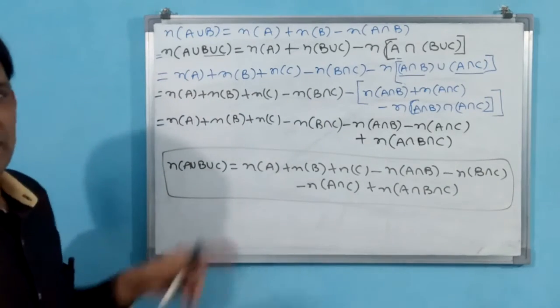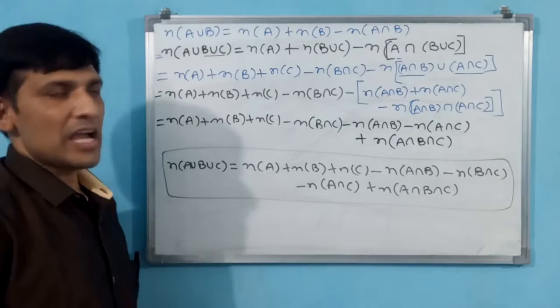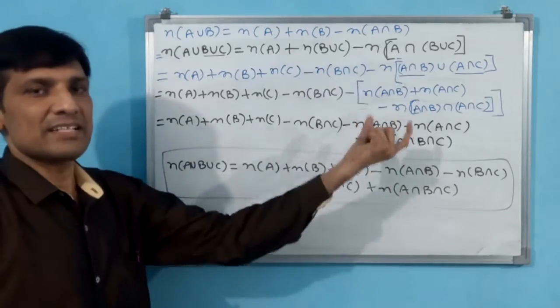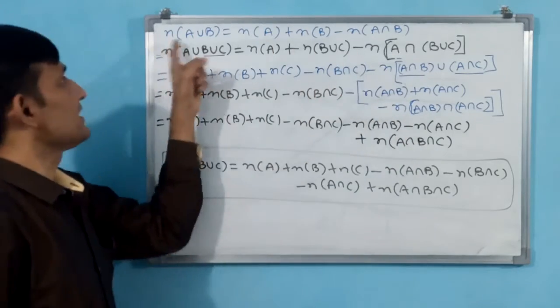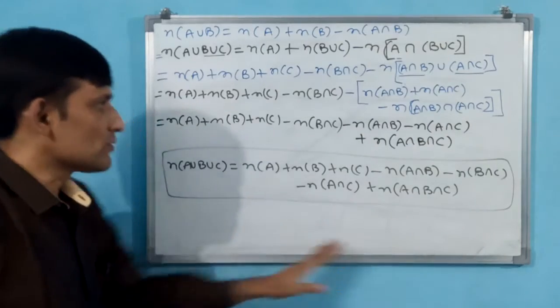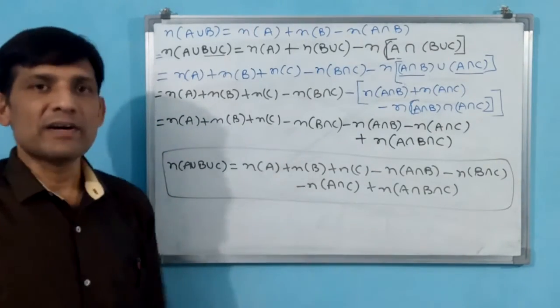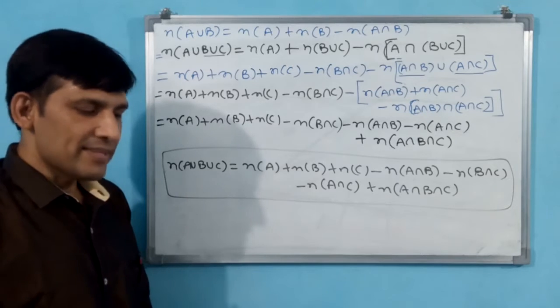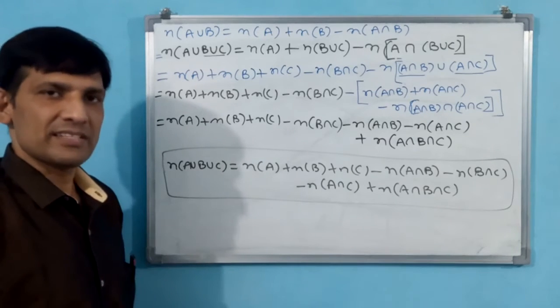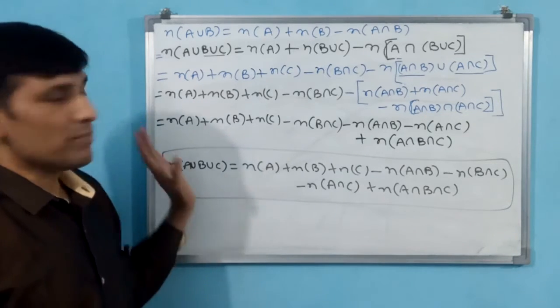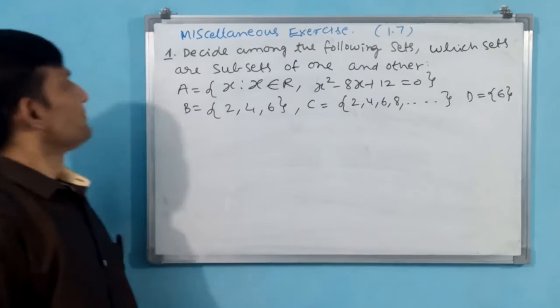You understand now how it has come. Every time we take two sets as one set like that, A union B, like we have done. This formula if you note down, then we can go for exercise 1.7 or miscellaneous exercise. Please note down and we go.